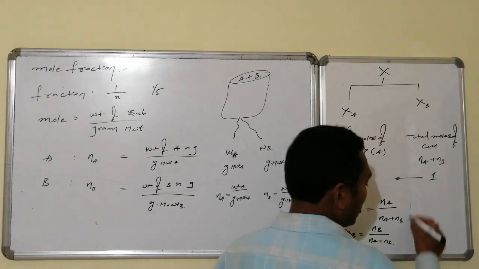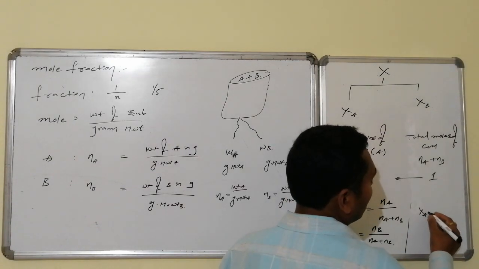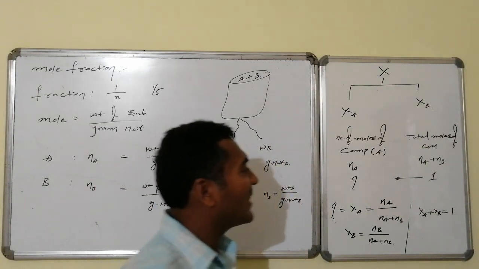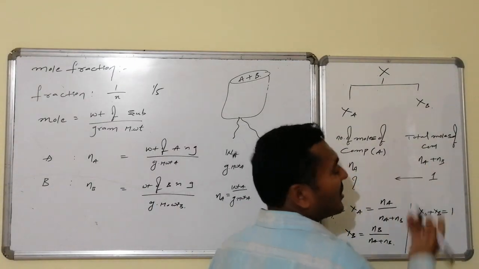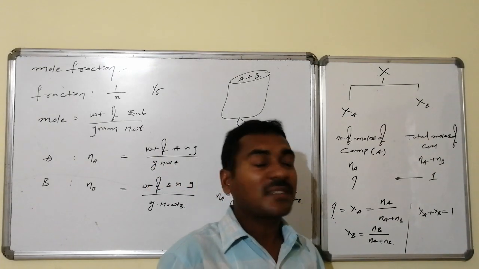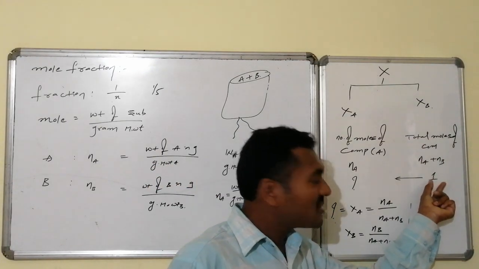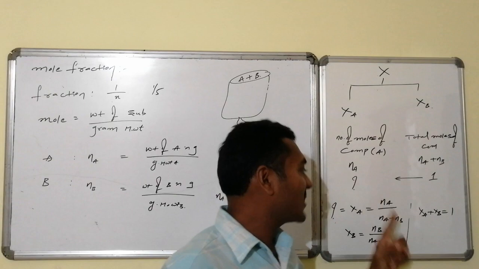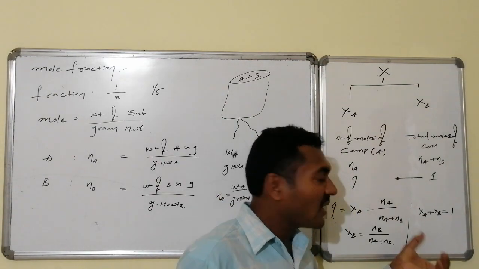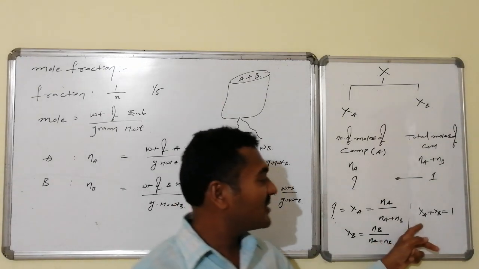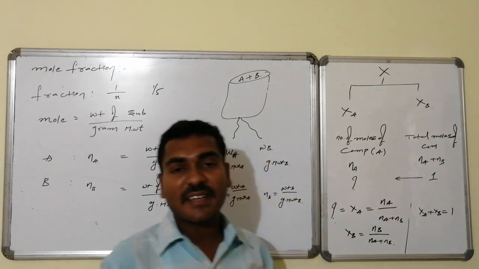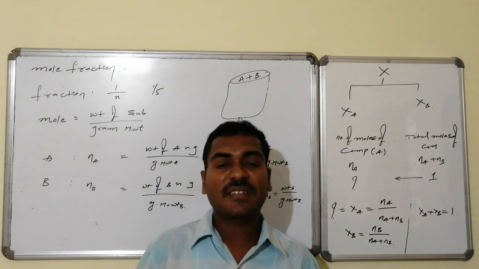Always remember one particular thing: Xa plus Xb always becomes equal to 1, whereas Na plus Nb can be anything, the total number of moles can be anything. But we assume that if the total number of moles is equal to 1 unit, 1 quantity, 1 unity, then in that particular 1, how many moles of component A are there and how many moles of component B are there is known as its corresponding mole fraction.